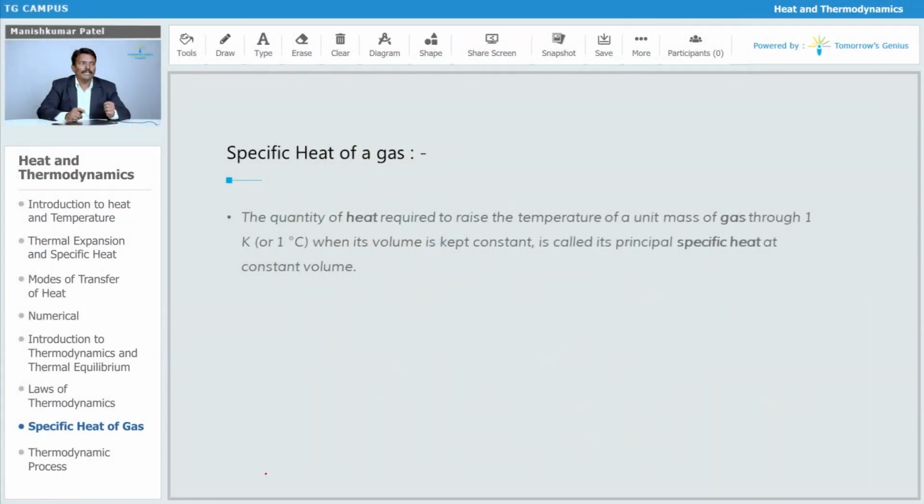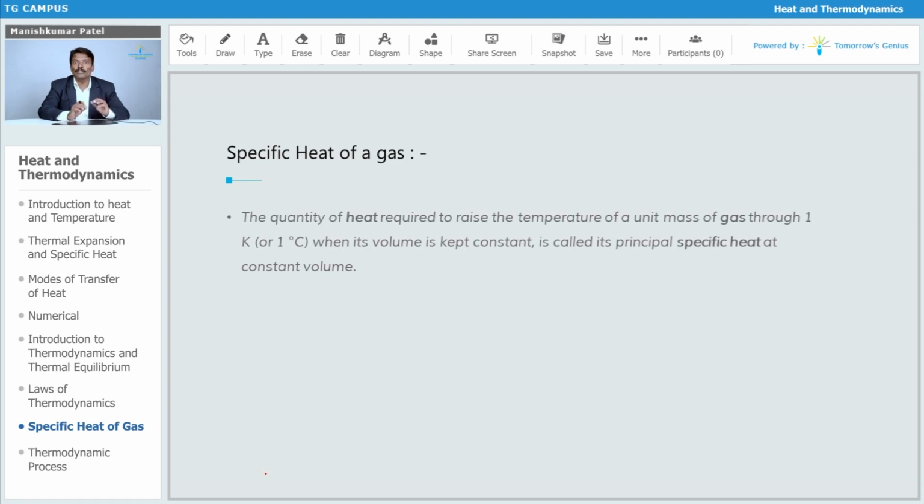So this is now the next topic, the specific heat of a gas. What is the specific heat of a gas? It is the quantity of heat required to increase its temperature through 1 degree Celsius. That is what we call specific heat.